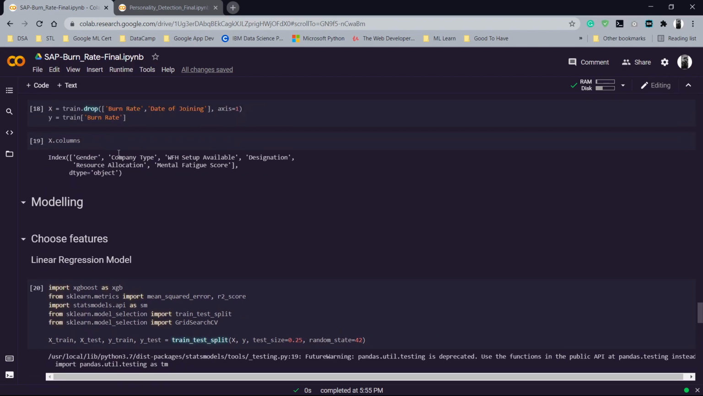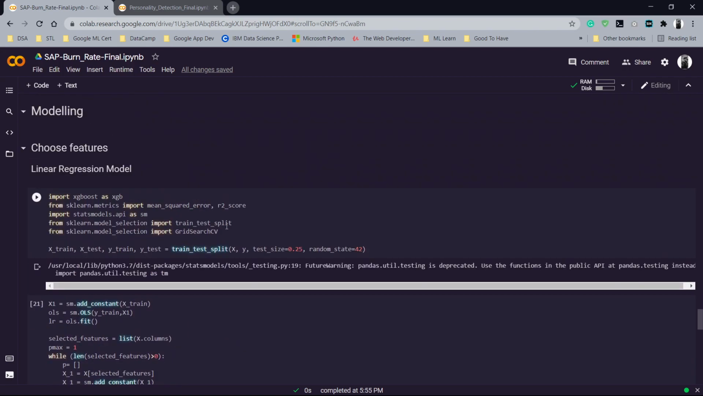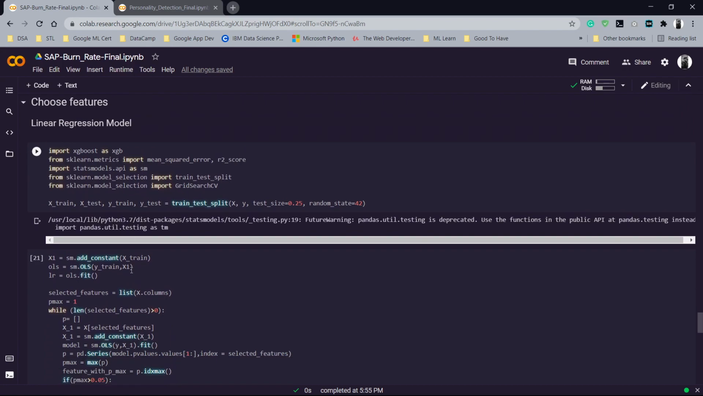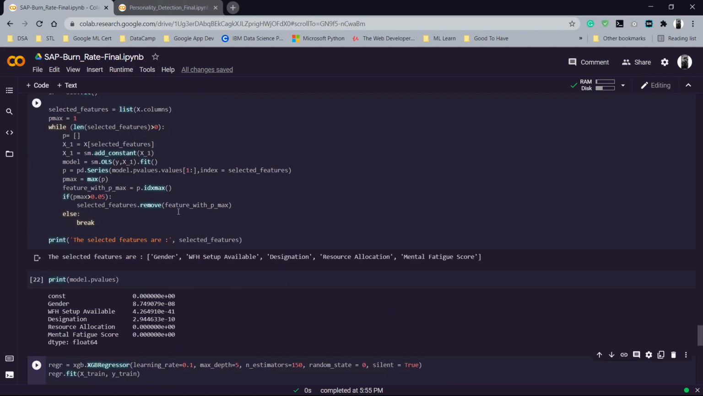So we first defined our x and y variables, and then we have defined the x train and x test splits, and then we went ahead and tested multiple different models, which included random forest classifiers, SVMs, KNNs, deep neural networks, linear regression, XGBoost, AdaBoost, and a lot of other models. And we found that the two best performing models were XGBoost and the linear regression model.